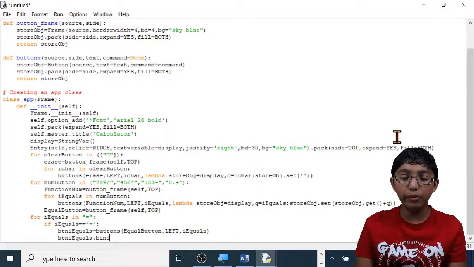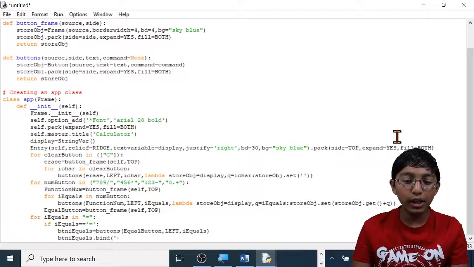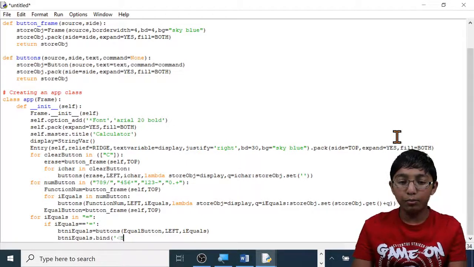So in this command here, we're going to place the equals button, then do open brackets, apostrophe, less than symbol, capital B button, capital R release.